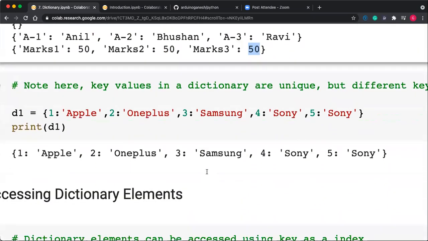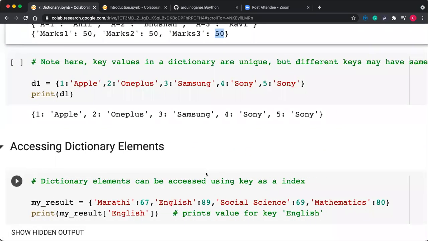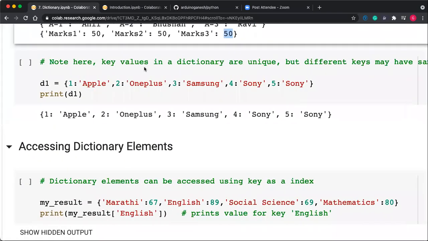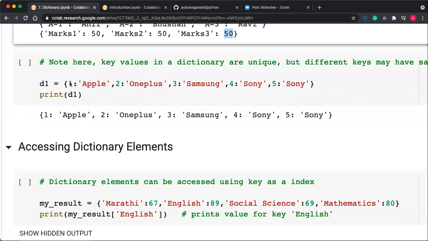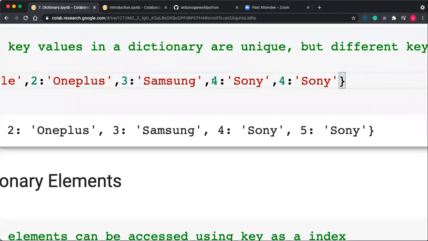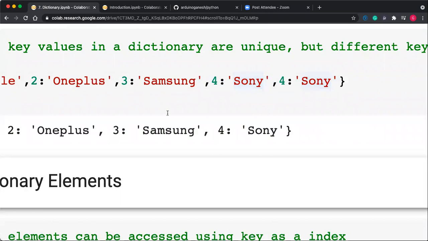Now, key values in a dictionary are unique, but different keys may have the same value. Like 1 is the key, apple is the data, 2 is the key, 1 plus is the data, like that. So here 1 2 3 4 5. Suppose I'm trying to give the key 4 twice, so two data items have the same key. So what happened here, you can see.